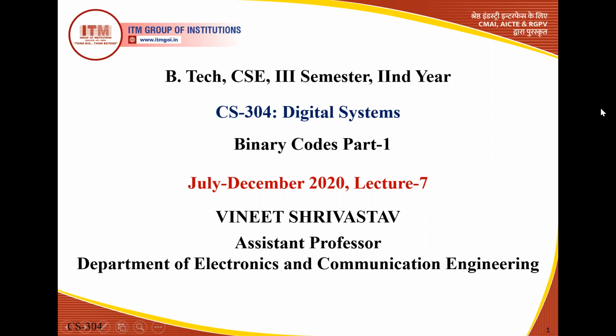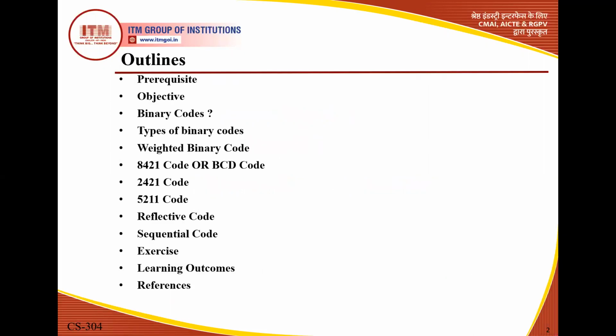Because we have basically covered this topic in 2 parts, here we discuss in Part 1 the basics of the binary codes, their classifications, and some binary codes. Now we move forward. These are the outlines, prerequisite, always required as a starting of any topic.